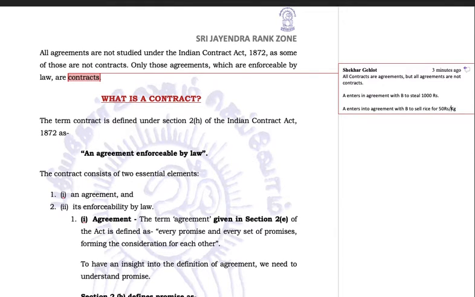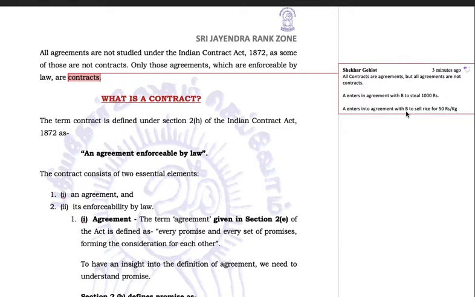Now A enters. Suppose B is seller of rice. A enters into agreement with B to sell rice for 50 rupees per kg. Now this guy B says, though I have entered into an agreement with you, I refuse to follow the agreement and I will not sell the rice to you for 50 rupees per kg. I'll sell it at 80. Suppose, or I'll not sell to you at all.